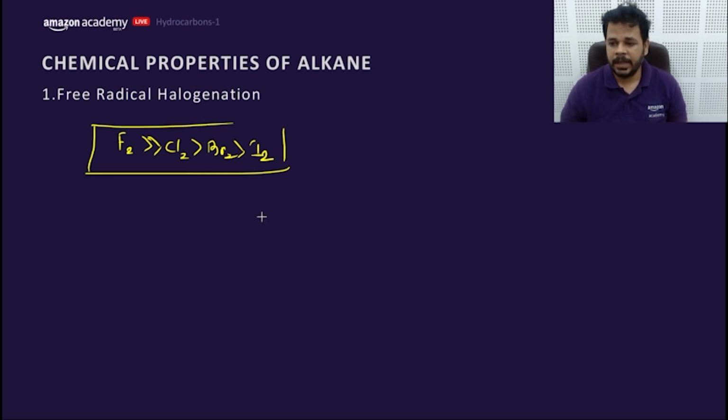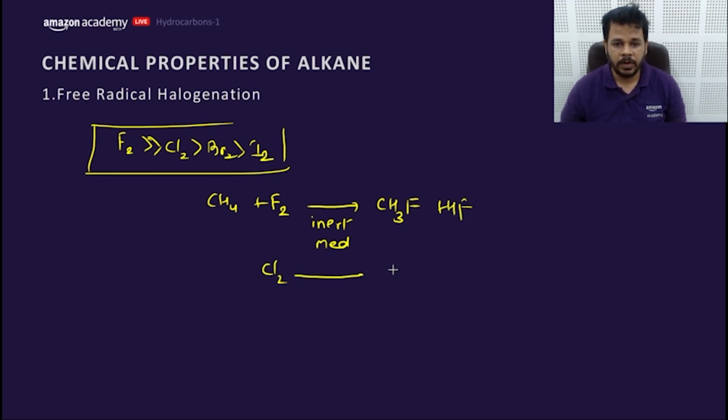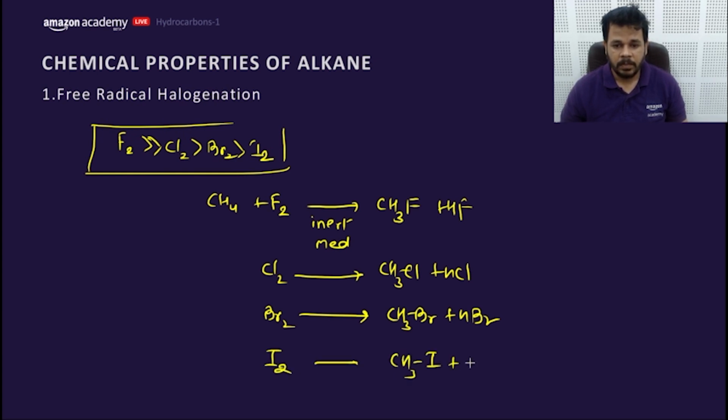Getting the point? The second thing you need to remember: CH4, let's say as an example, with F2 in inert medium, otherwise it will explode. It is forming a monofluorinated compound plus HF. Similarly, in case of Cl2, it is converted into CH3Cl plus HCl. Similarly, for Br2, it is converted into CH3Br plus HBr. And in terms of I2, it gets converted into CH3I plus HI.